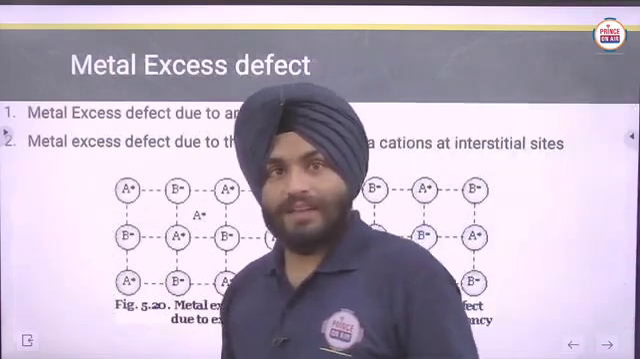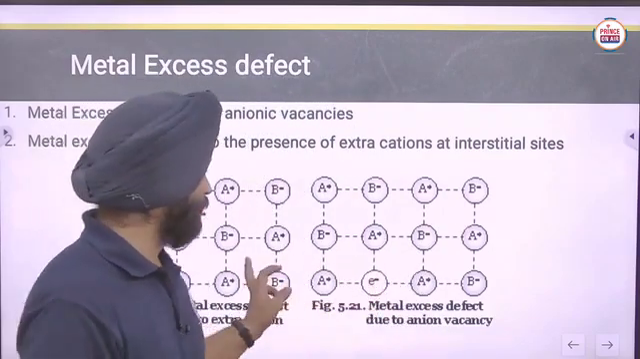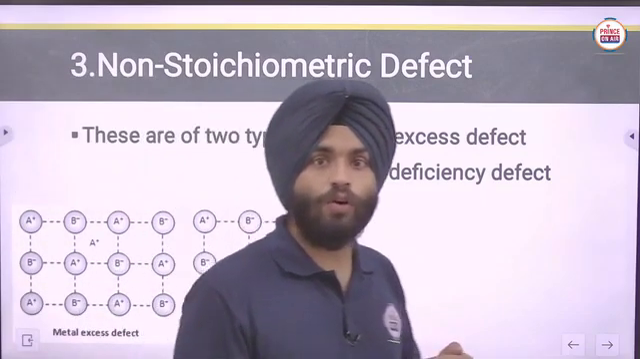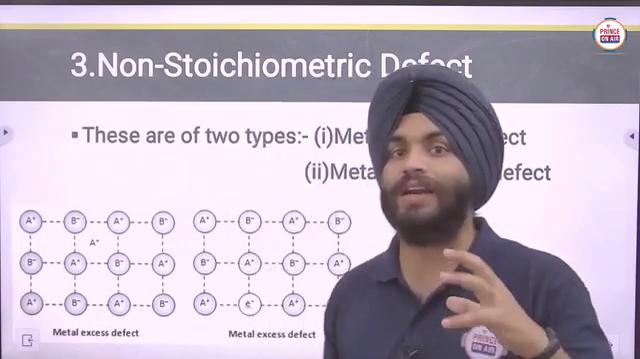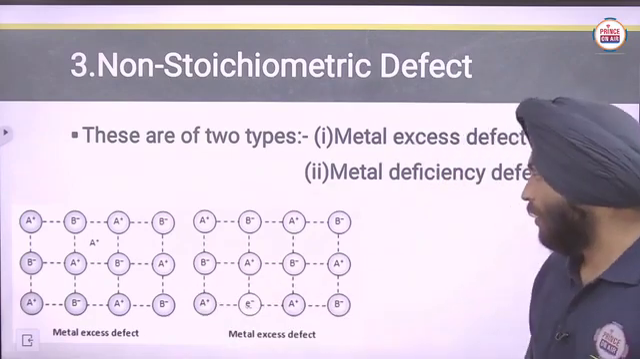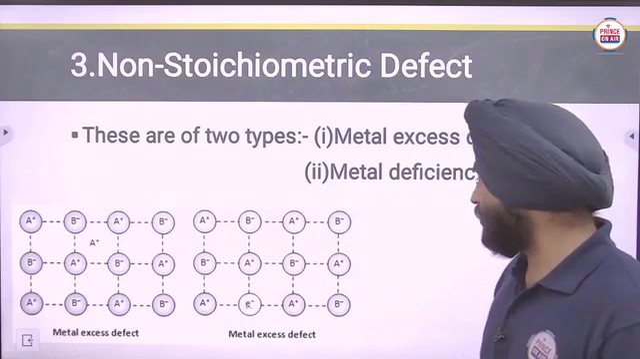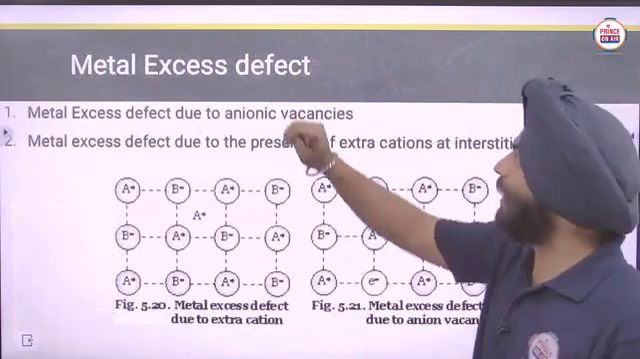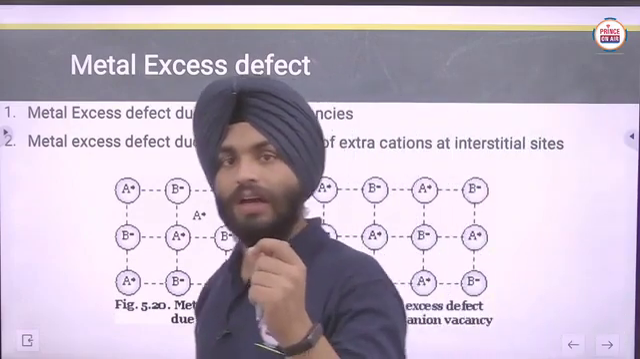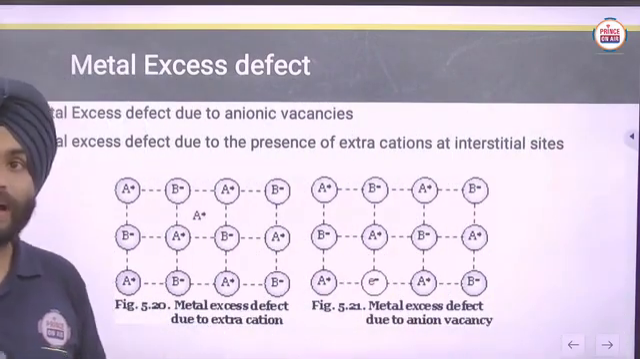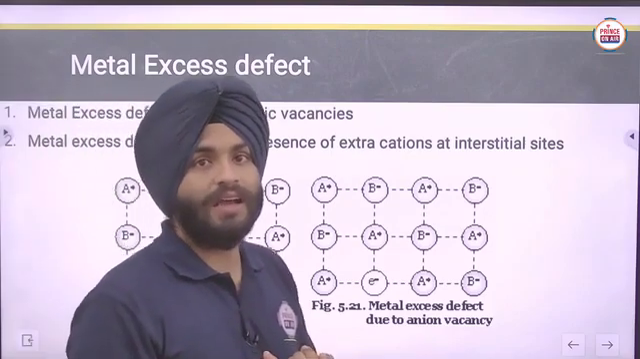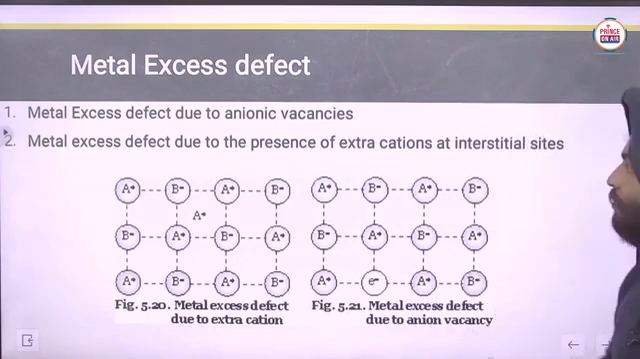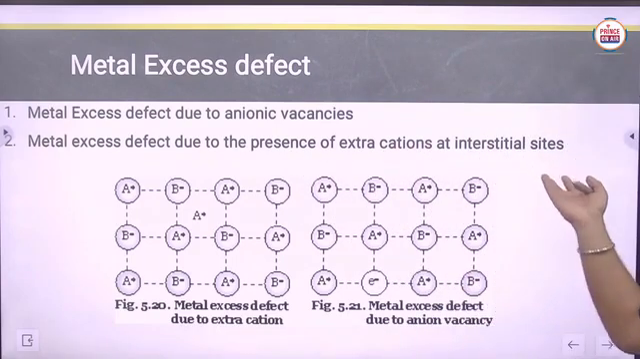So what are metal excess defects? In this case, there will be positive ions, or metal ions, in greater amount as compared to the others. Metal deficiency defect we will discuss later. Metal excess defects are further classified into two categories: metal excess defect due to anionic vacancies, and metal excess defect due to the presence of extra cationic interstitial sites, meaning extra cations at the interstitial site.